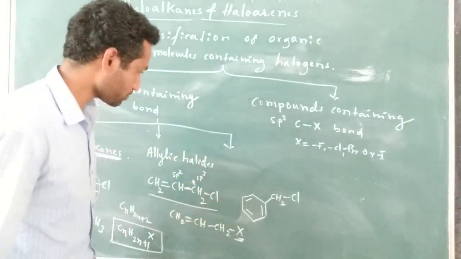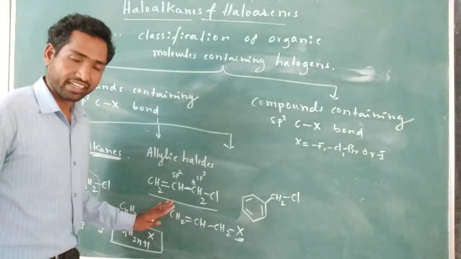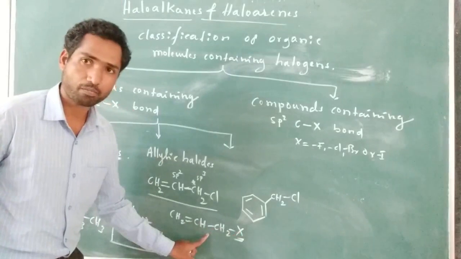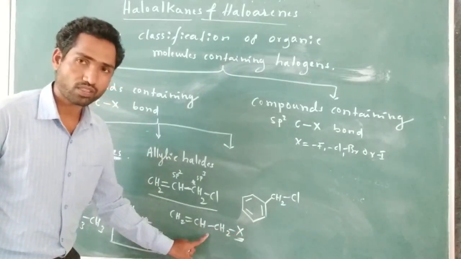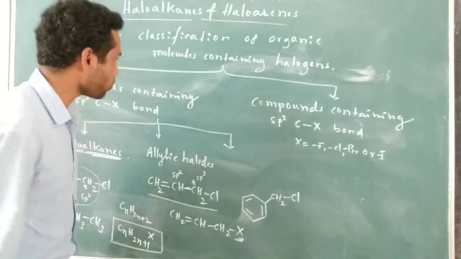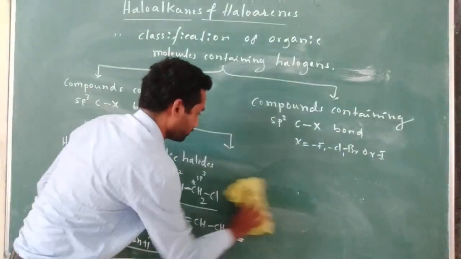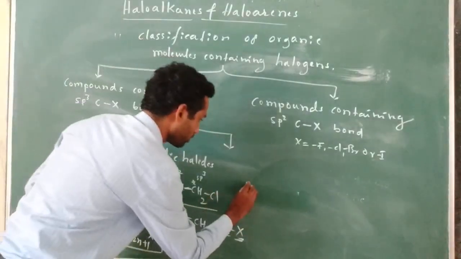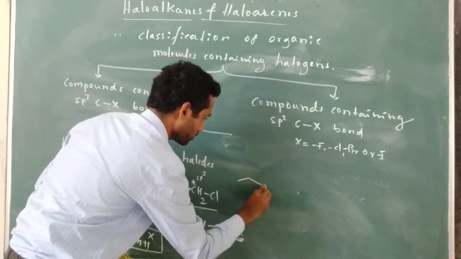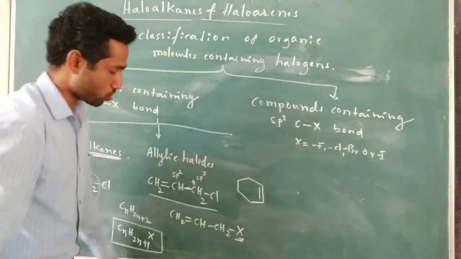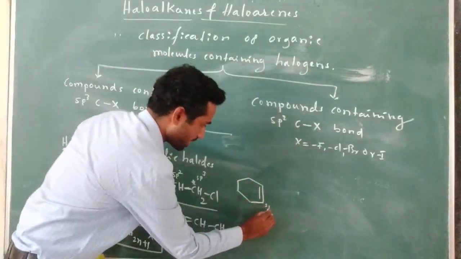So here, allylic halide: CH2=CH-CH2X. One more molecule I would like to write here. Here also, this is an sp2 hybridized carbon, and this is an sp2 hybridized carbon.